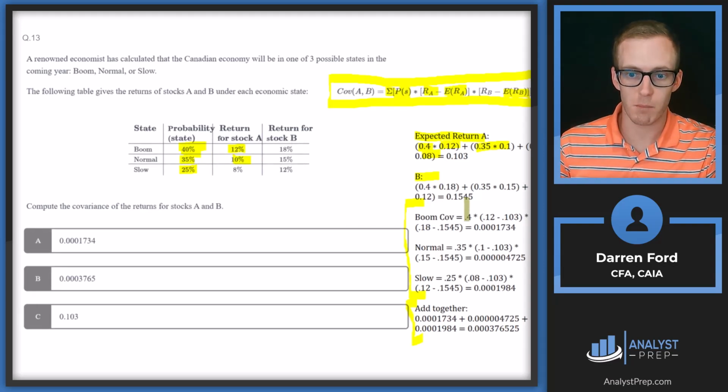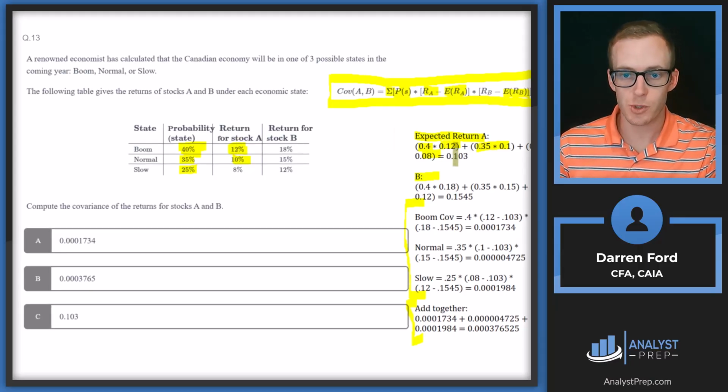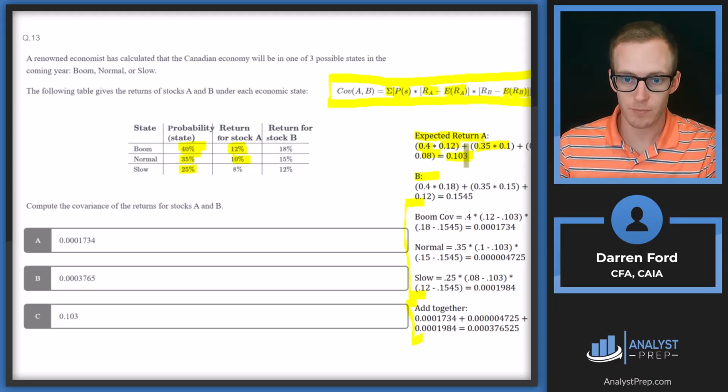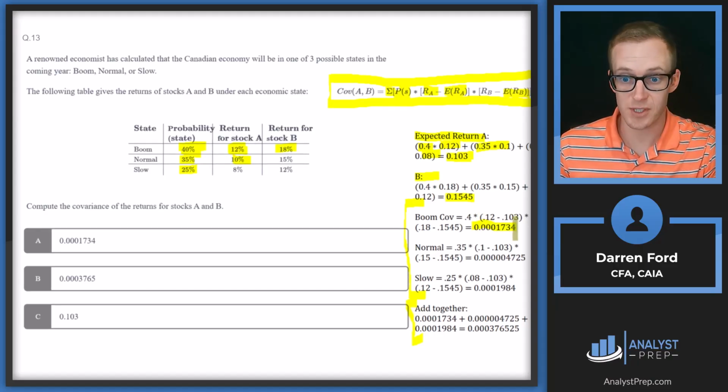And then we're going to multiply that by our expected return for stock A of 12%, the return of stock A of 12%, subtract out the expected return, and then we're going to multiply that by the return of stock B, subtract out the expected return of stock B. So that gives us a covariance in this scenario of 0.0001734.